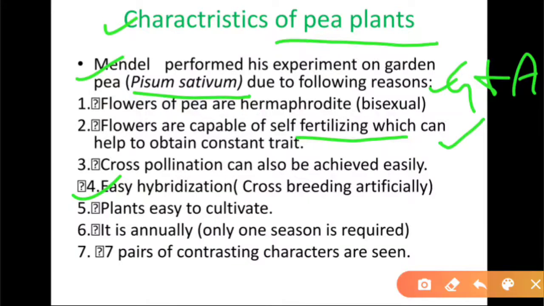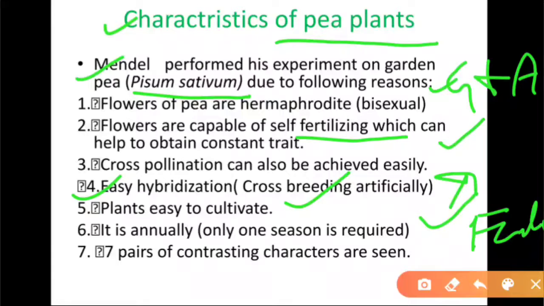Plants are easy to cultivate. They may be easily cultivated in a kitchen garden, as well as in a research center or farmer's field. It is an annual plant, only one season is required. That means the plant completes its life cycle within one season, within 1 year. From germination to flowering and fruiting, the whole process is completed within 1 year.